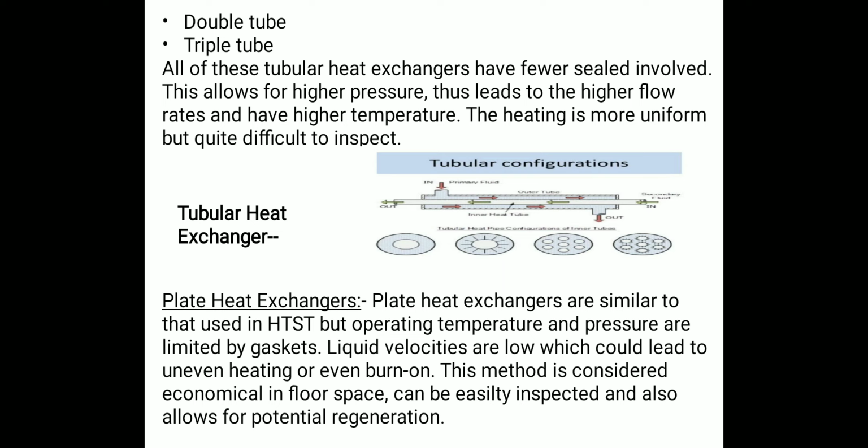After that, the third is the plate heat exchanger. Plate heat exchangers are similar to those used in the UHT, but operating temperature and pressure are limited by gaskets. This method is considered economical in floor space, is very easy to inspect, and also allows for potential regeneration. Liquid velocity is low, which could lead to uneven heating. So in this method, uneven heating occurs because the liquid velocity is low.